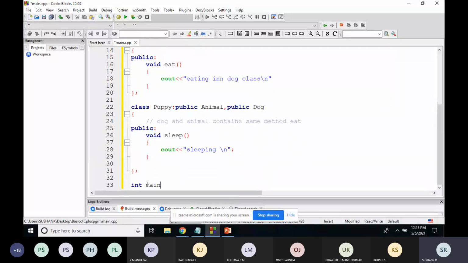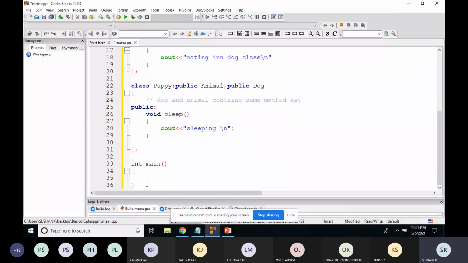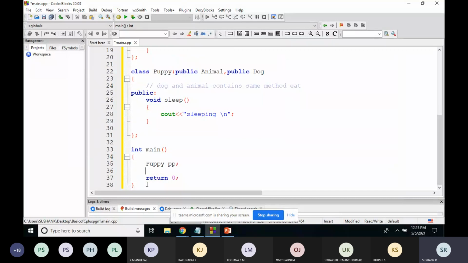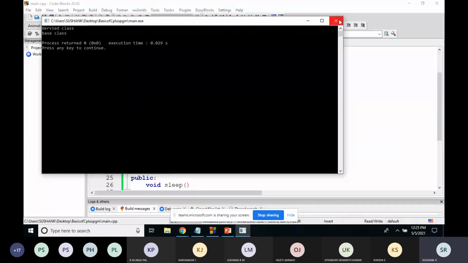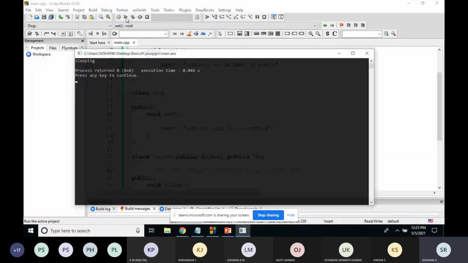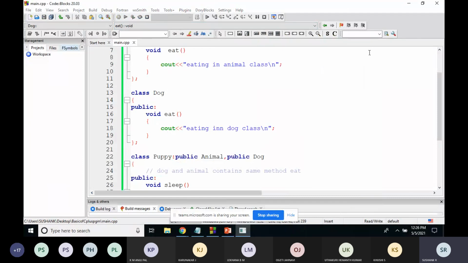Integer main, open the parenthesis, return type is 0. After this, I'll create the object of the puppy class, puppy pp. Now if I write pp dot sleep, I'll get the output as sleeping. So you can check that. There is an error. The semicolon is missing. Now there are no errors, and if I run this, I'll get the output puppy sleeping. So the method of the puppy class is being executed.